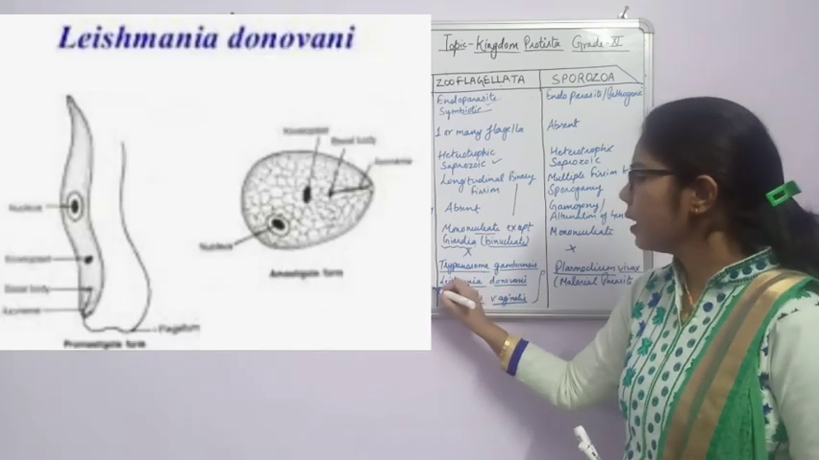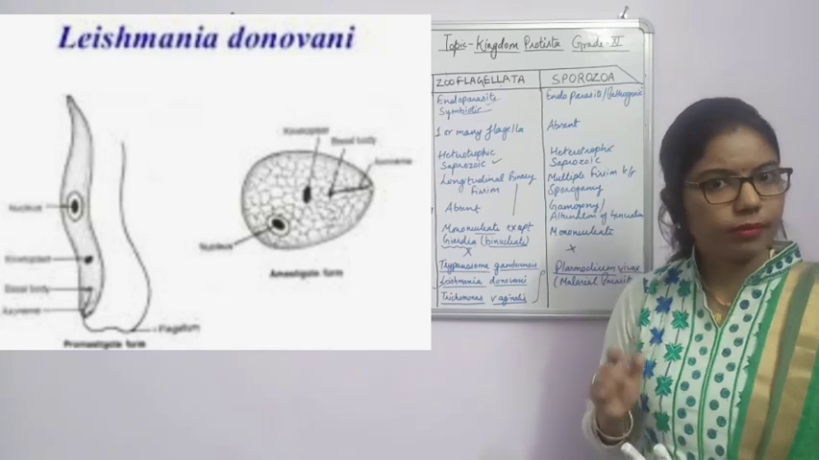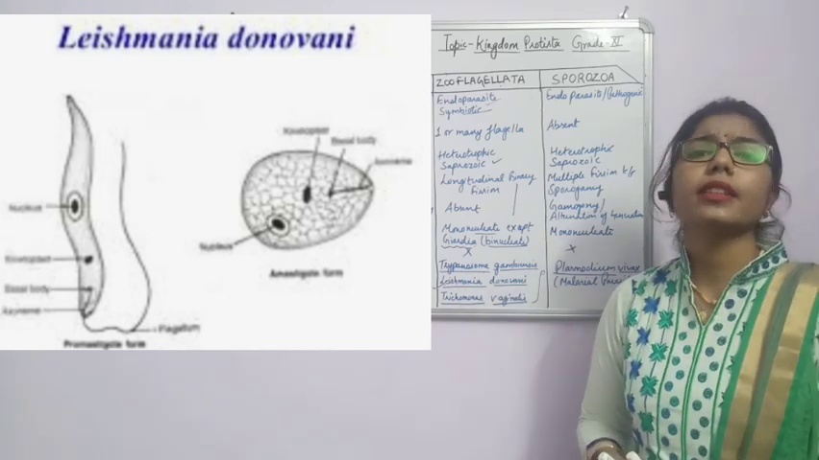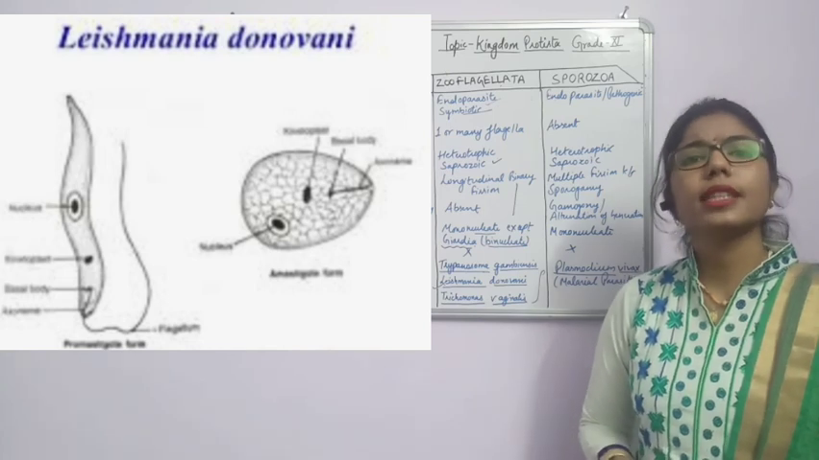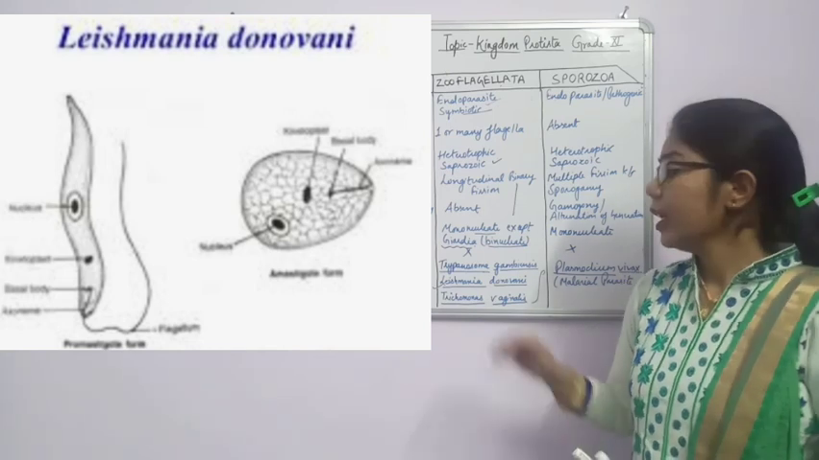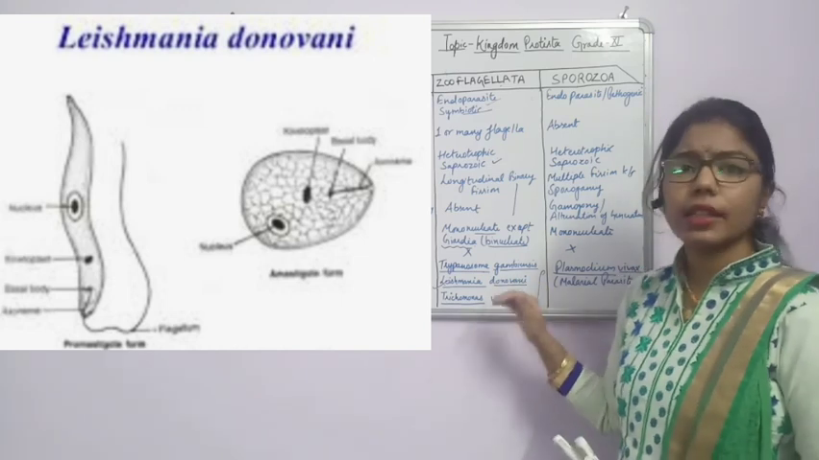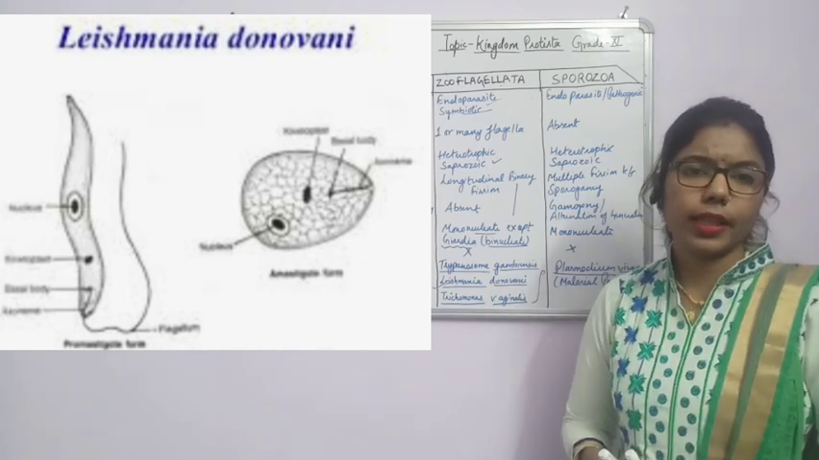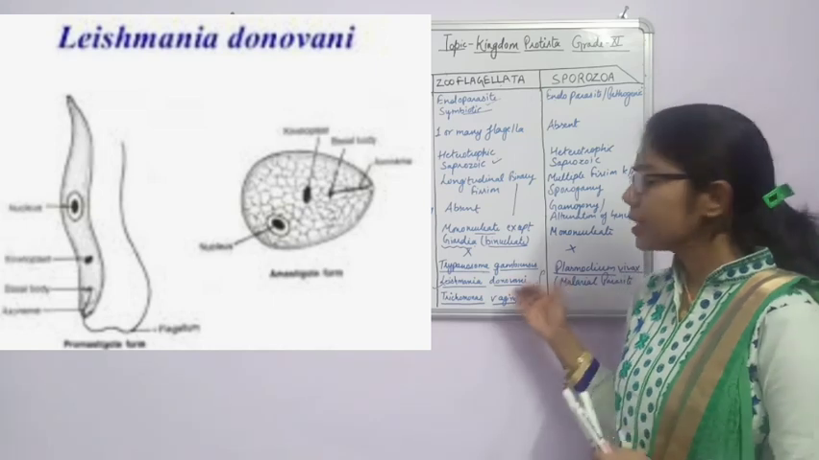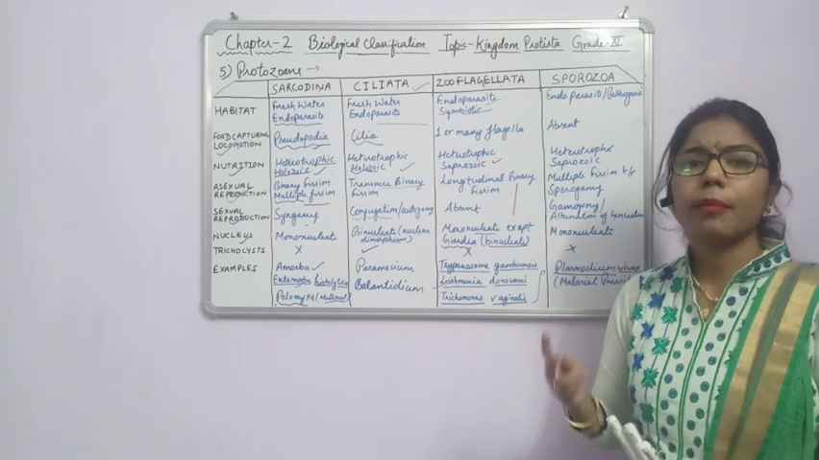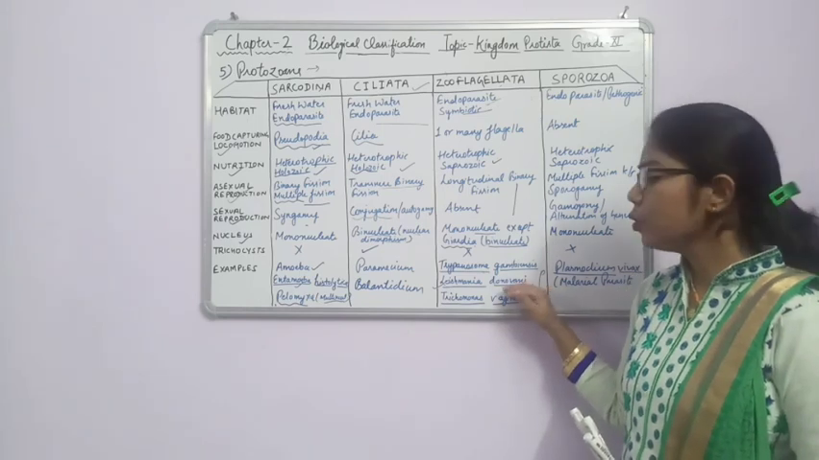Fine. Another one is Leishmania donovani. What is the role of this Leishmania donovani? Again, it is causing the disease known as Kala Azar. It is present in two hosts, in human beings as well as the sand fly. So we can say again it is digenetic, because it completes its life cycle in two hosts.